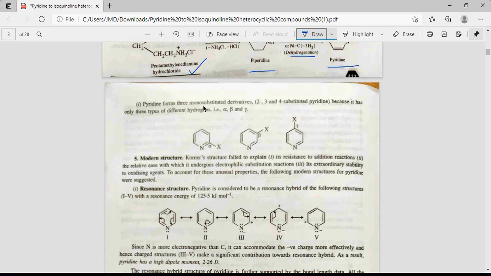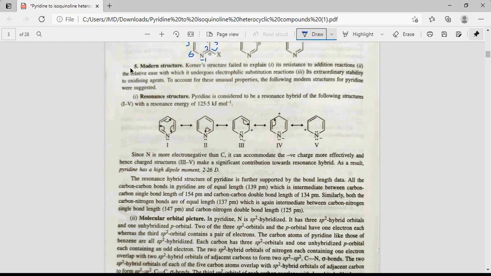Pyridine forms 3 monosubstituted derivatives, 2, 3, 4 substituted pyridine, means substitution may take place at alpha position with respect to nitrogen. It may take place at beta position with respect to nitrogen. It may take place at gamma position with respect to nitrogen. So nitrogen at the first position, alpha is the second position, and beta is the third position. Gamma is the fourth position, and as we continue, fifth and sixth position.